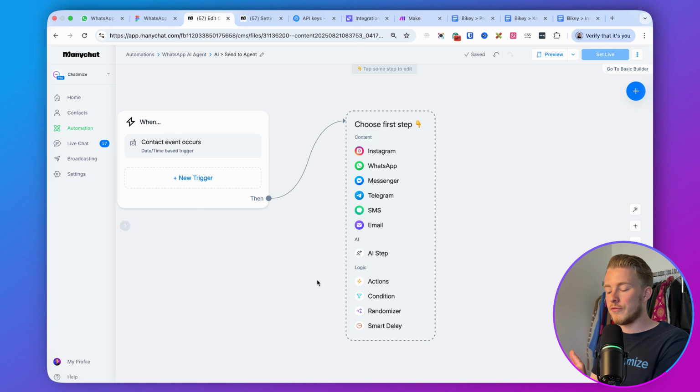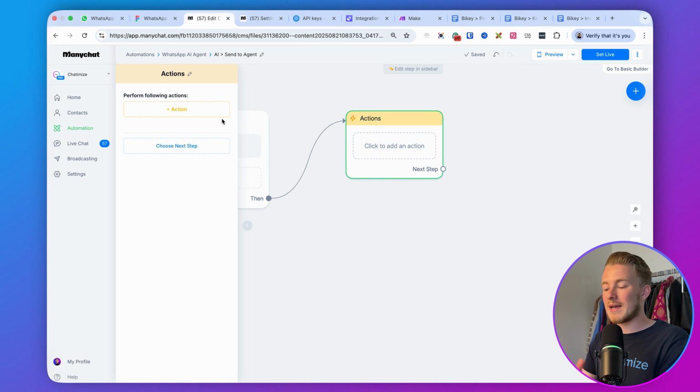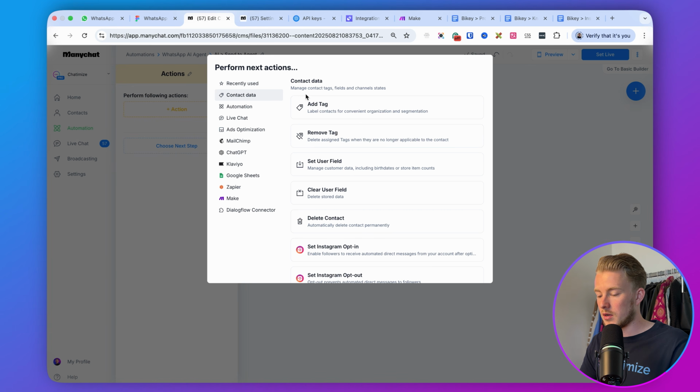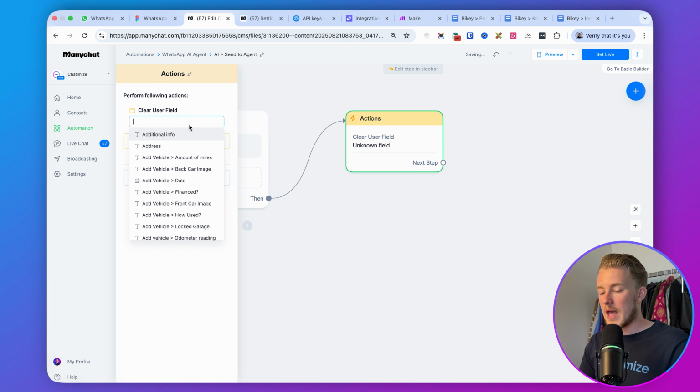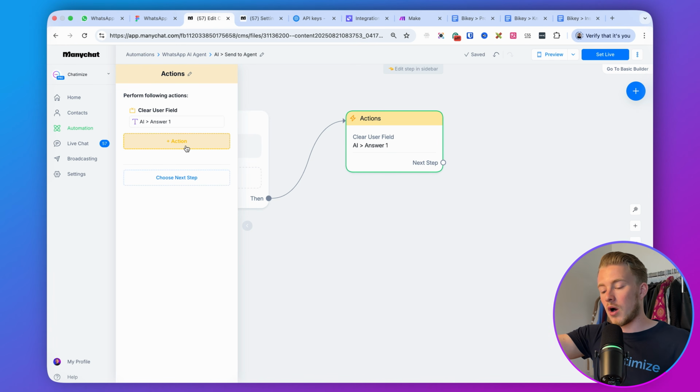And then what we will do first is add an action. We will basically clear all of the fields, right? So here we can add an action, click on clear user fields, and we will clear all of the answer fields. Because the first time we get a response from the AI agent, it will fill all of these answer fields with the answers, right?